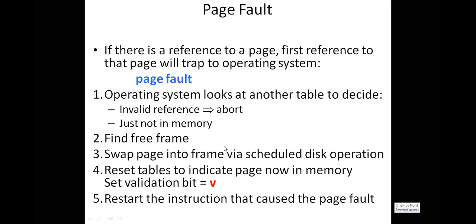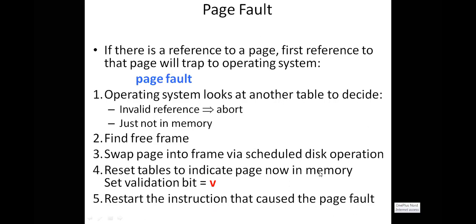So initially you need to understand up to this point. Swap the page into the frame and then you need to reset the page table. That means you need to change the I to V, invalid to valid. Why? Because you are swapping the page from secondary memory to a main memory frame. Now the page is available in the main memory frame, so it is a valid page, so valid bit. And then you need to restart the instruction that caused the page fault.